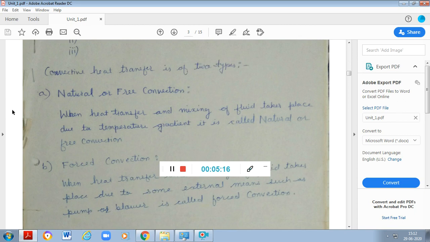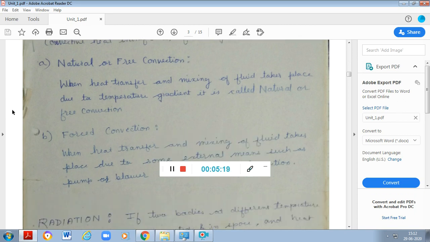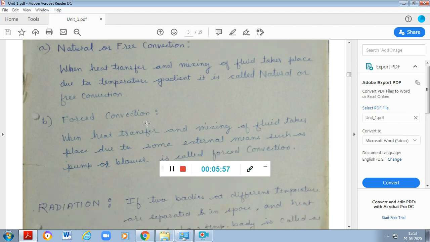So in case of convection, there are two different types. One is natural or free convection, and another is forced convection. So what is natural convection? When the heat transfer and mixing of fluid takes place due to temperature gradient, it is called natural or free convection. This means that if I, as a person standing in a cold room, lose heat from my body to the surrounding air without any assistance of a fan or blower or any external agency, the heat from my body will get dissipated to the surrounding atmosphere on its own. It's a natural phenomenon. That's why it is called natural or free convection.